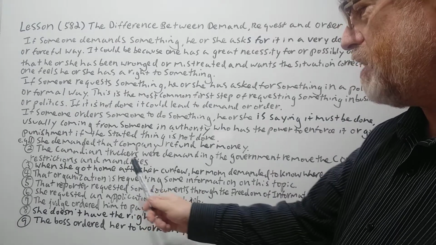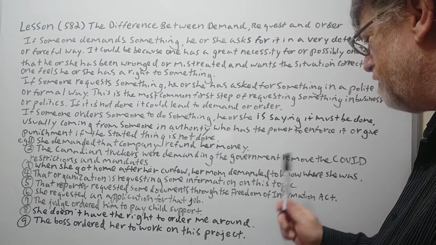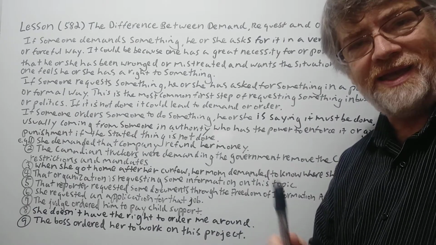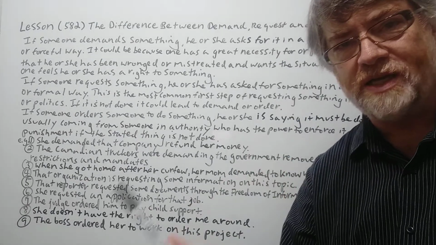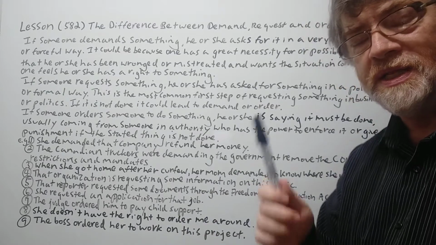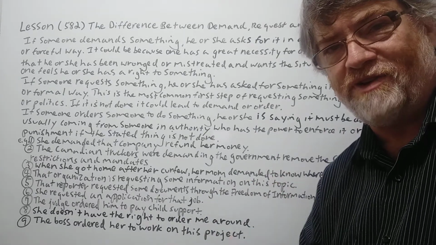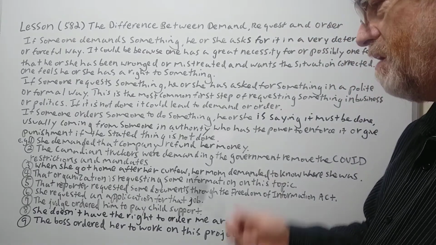Number 3, when she got home after her curfew, her mom demanded to know where she was. Well, there's a mother, and the mother feels like she has the right to know. It depends on how old this daughter is. But still, she's probably asking in a very determined way, too. All right, let's go on.